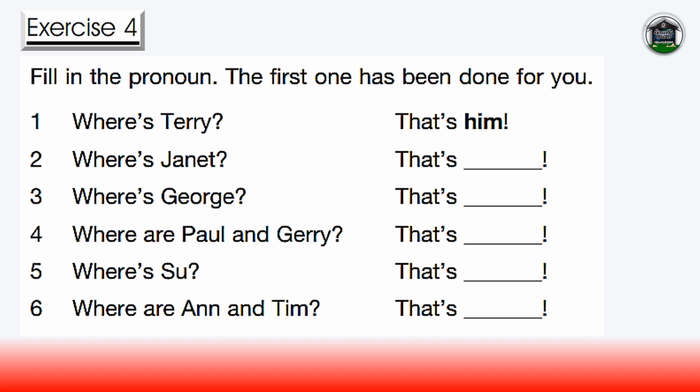Unit 1, Exercise 4. Now an exercise with pronouns. You have to answer the questions using the correct pronouns. For example, you hear, Where's Terry? and you have to say, That's him, using the object pronoun him to refer to Terry. Give your answer in the pause and then wait to hear if you were right.